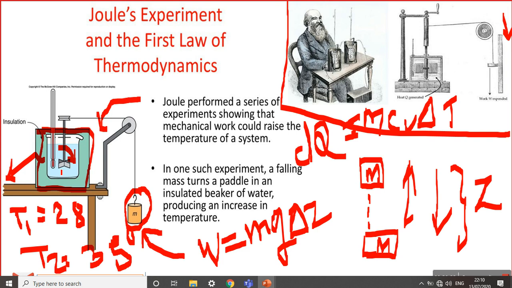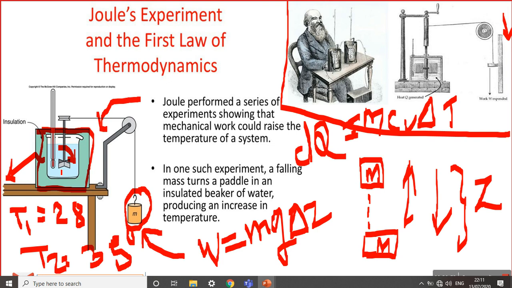This is the best experiment, a remarkable conclusion from this experiment. Heat and work are mutually convertible into each other when the system undergoes a cyclic process. When the system undergoes a cyclic process, then and only then do heat and work become mutually convertible into each other.